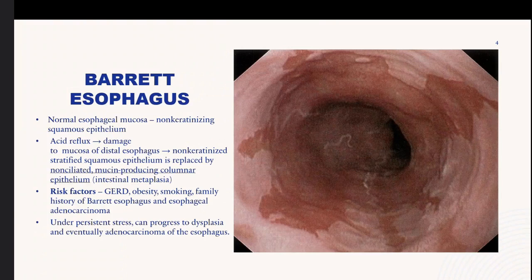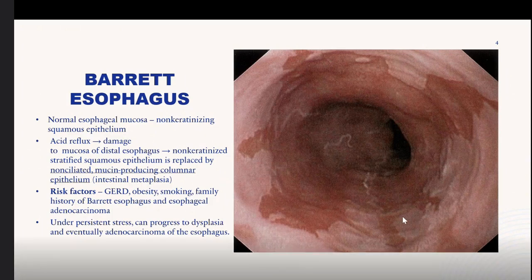So now I'll just be going through some of the examples that you can mention during your finals. The first very common one that you hear about is Barrett's esophagus. So you have the normal esophageal mucosa lined by non-keratinizing squamous epithelium. But if you have gastric esophageal reflux disease, for example, you have acid reflux into the distal esophagus. This damages the mucosa of the distal esophagus. So you have the metaplasia occurring from non-keratinizing stratified squamous epithelium to non-ciliated mucin-producing columnar epithelium. It's also known as intestinal metaplasia.